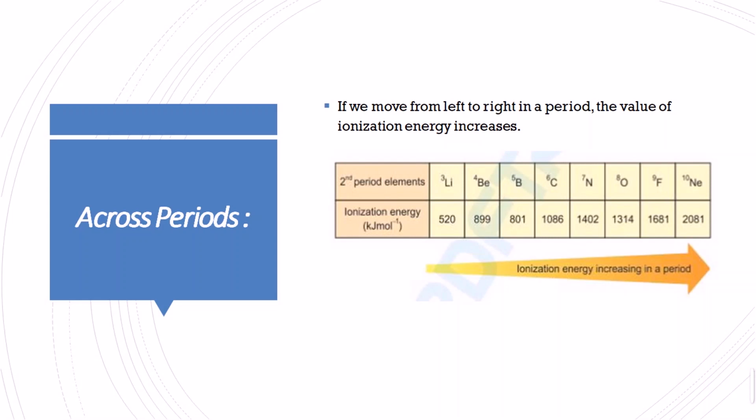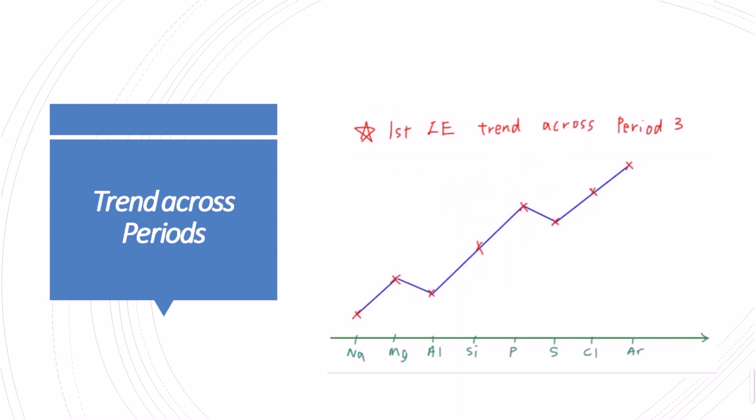On the left there is 520 kilojoule per mole, and when we see the noble gas neon, it has 2081 kilojoule per mole. So the energy values increase from left to right. It's the same trend for the third period: sodium, magnesium, aluminium, silicon, phosphorus, sulfur, chlorine and argon. The energy that is required for the removal of the electron, at the first ionization and the second ionization, the trend increases from left to right.